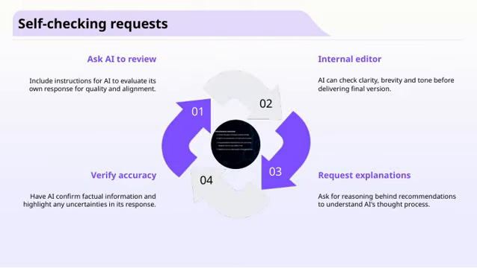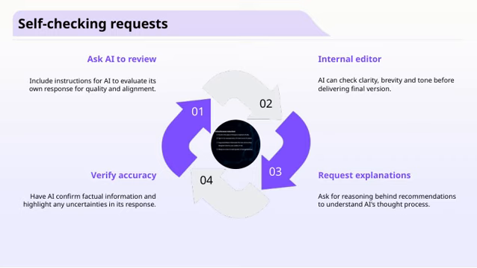Now, let's look at some key self-checking requests we can ask AI to help us improve our interactions. First, asking AI to review its response is essential. This means instructing it to evaluate the quality and whether its reply aligns with what we're asking for. Next, there's the internal editor function, where AI can check for clarity, brevity, and tone before delivering the final version. This helps ensure our communication is clear and professional.